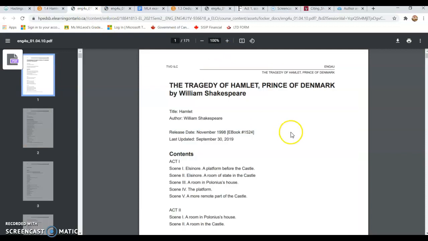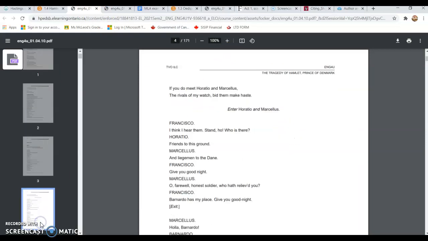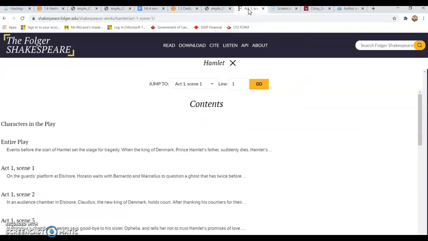So when I look back to that source and I'm going through, there are no line numbers included in this text, and that is problematic. I would not expect in any way, shape, or form that you would count out lines. And so what we need to do is find a copy of Hamlet that has those line numbers in it. What I have looked up and will email to you is from Folger Shakespeare, which is an official Shakespeare company. They publish books with the plays in it.